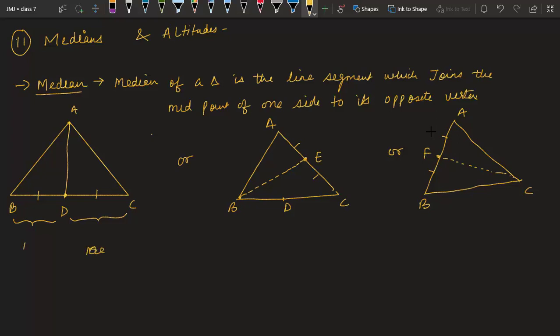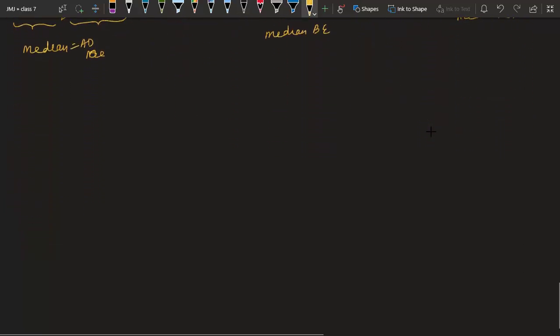So here the median is AD, here the median is BE, and here the median is CF. I could have drawn these three in a single diagram also, but to make it easy for you to understand, I have drawn three different diagrams. Okay, the next topic is altitude.